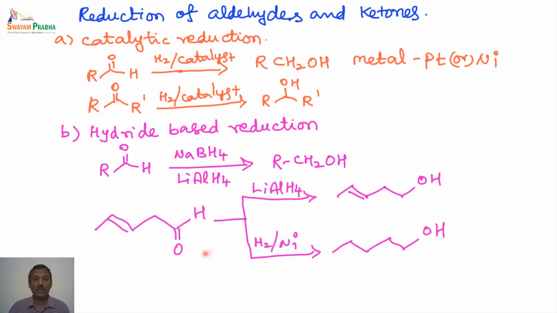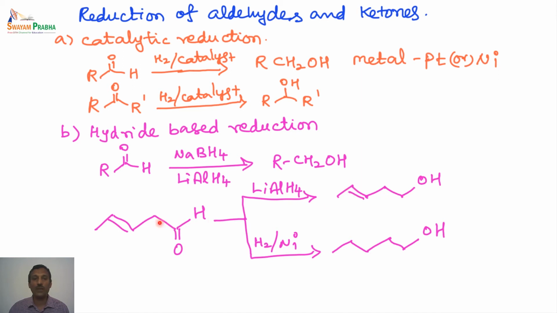There is another set of reactions where we have to be very careful. So we have a double bond here and a carbonyl group here. This is not an alpha beta unsaturated system, this is an isolated double bond. When we have an isolated double bond and a carbonyl unit, lithium aluminum hydride selectively reduces only the corresponding carbonyl group and the double bond is not at all affected.